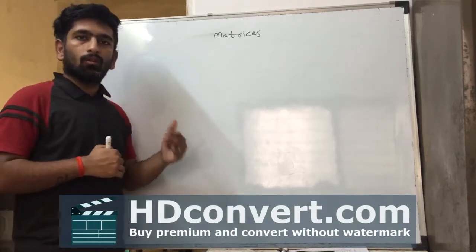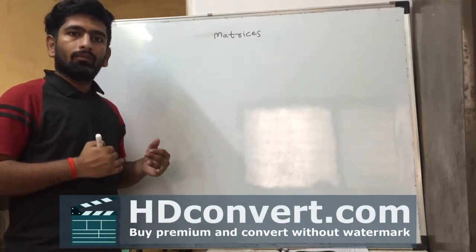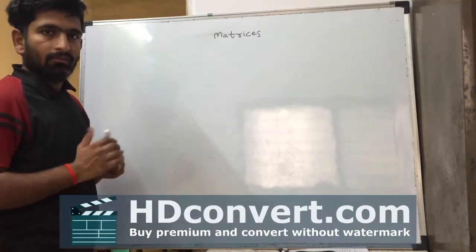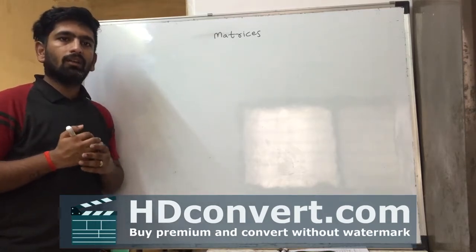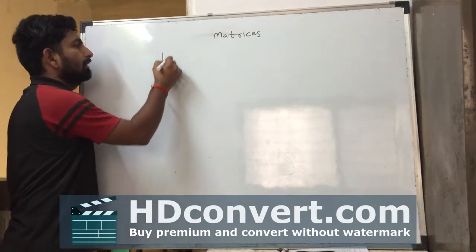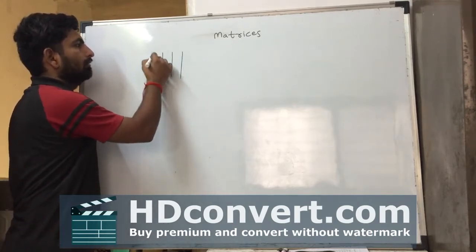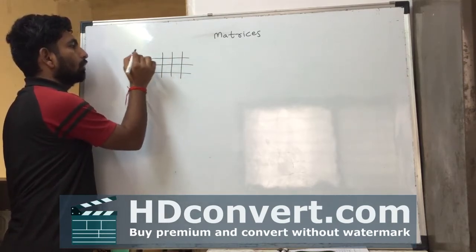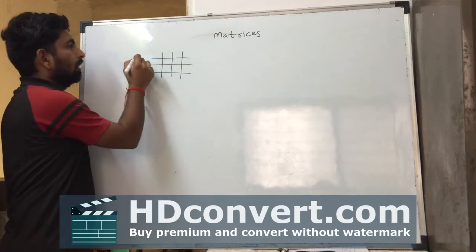But before we go for the 12th standard, we will quickly revise the 11th standard matrices. We had the introduction of matrices in 11th standard. Firstly, what is a matrix? A matrix is a grid arrangement in which we have horizontal rows and vertical columns.